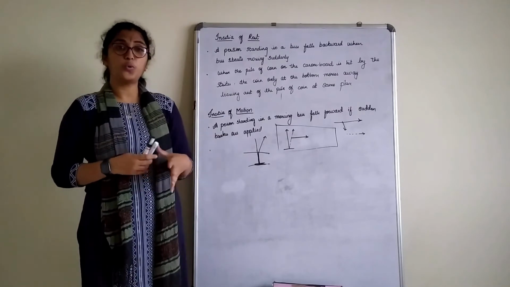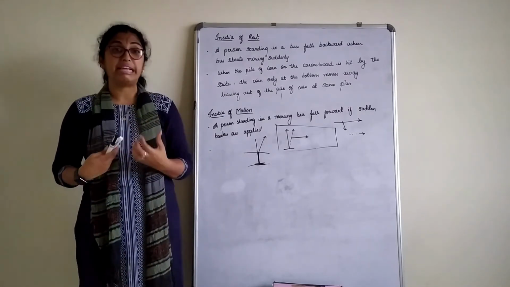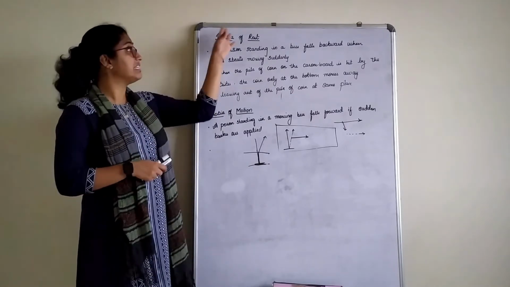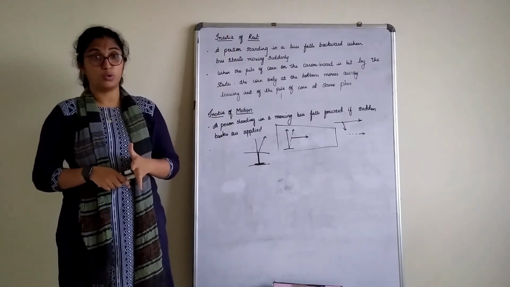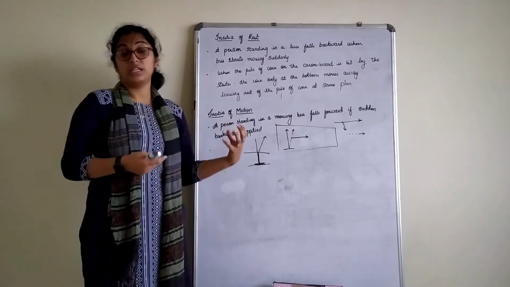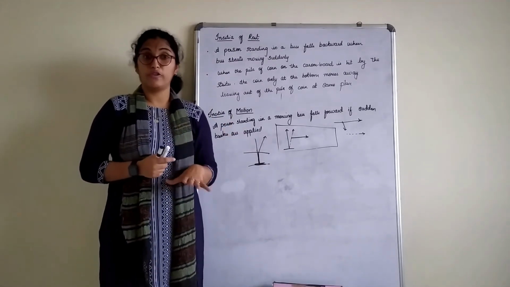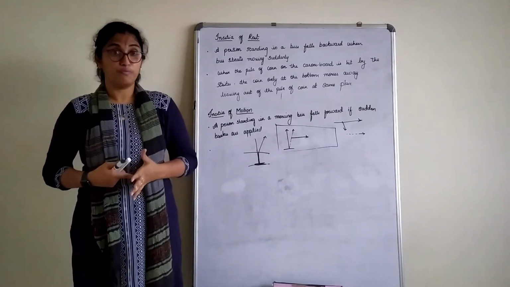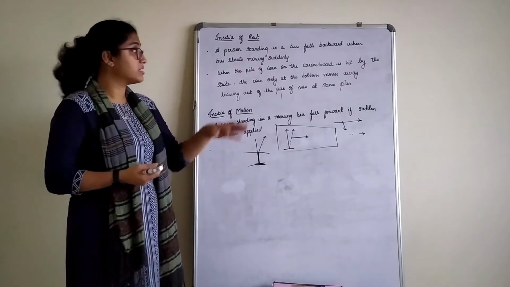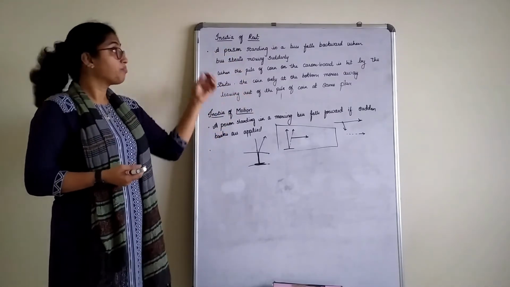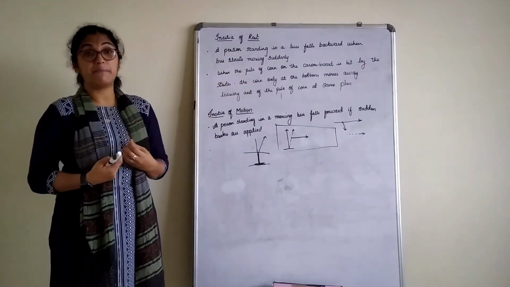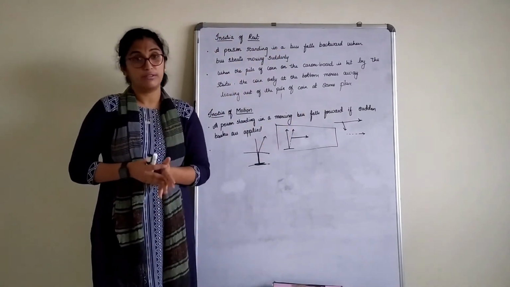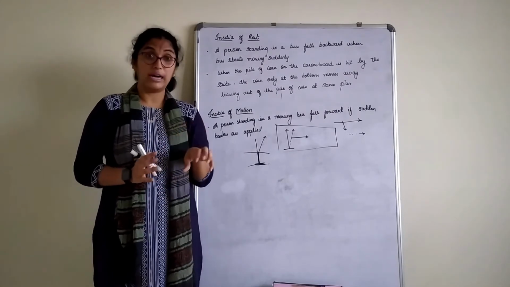So these are a few examples we come across in our day-to-day life of Newton's first law of motion, that is inertia of rest and inertia of motion. Now, a question asked on this: state Newton's first law of motion. You need to state that. Give examples of Newton's first law of motion. If only examples are asked, you can give any examples, but you need to mention whether the example is of inertia of rest or inertia of motion, right? That's the main thing you have to answer here.